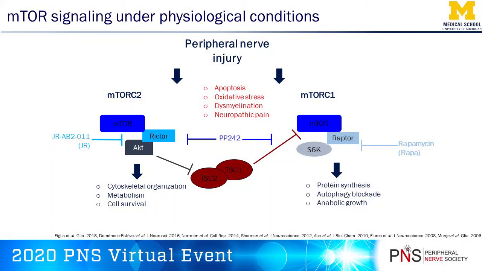That's why our objective in this study was to examine the role of mTORC1 and 2 in the development of diabetic neuropathy and determine whether this dysregulation is conserved across diabetes types. So we treated mouse models of type 1 and type 2 diabetes with either selective inhibitors for complex 1 and complex 2 or dual inhibitors for both complexes. And then at study termination, we performed behavioral testing, metabolic phenotyping, and molecular analyses.